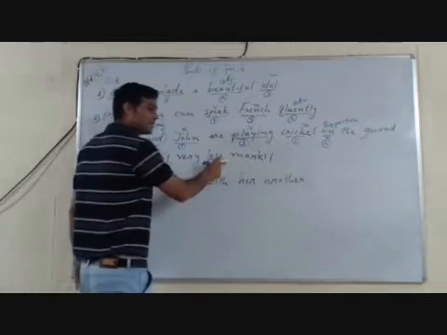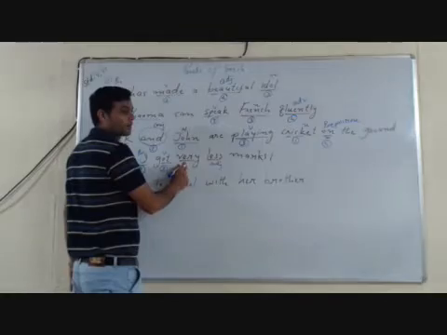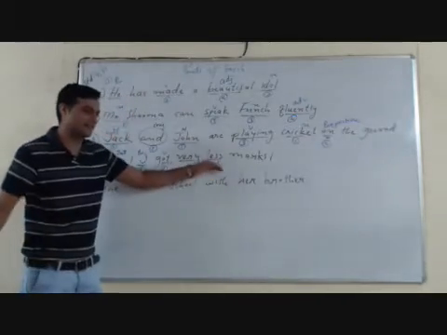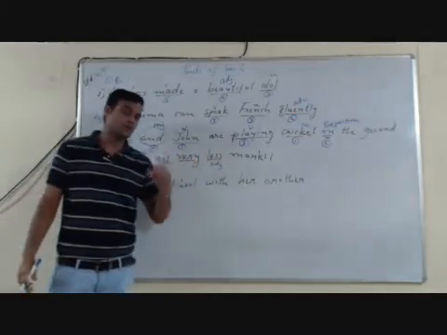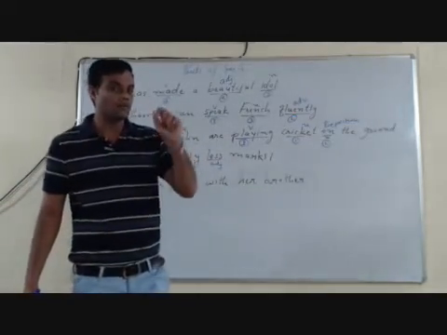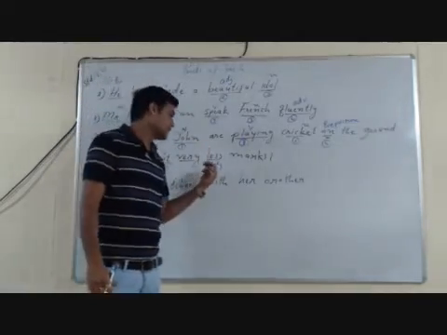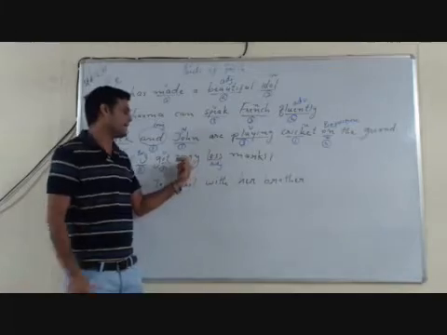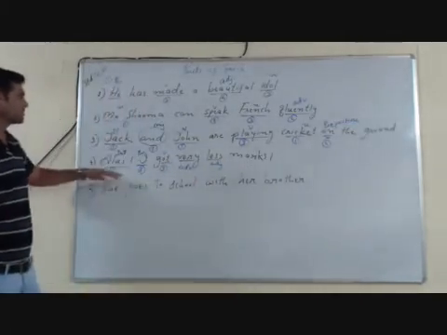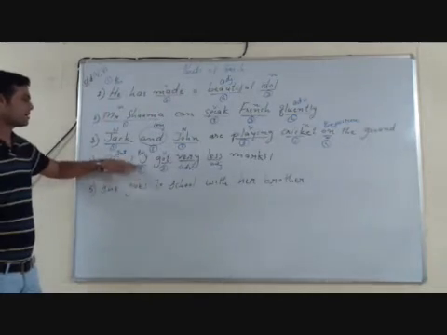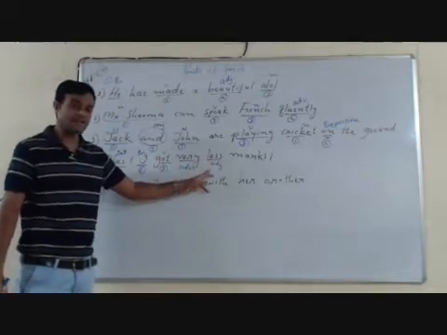And this less is also modified by the word very. If you remember the definition of adverb, a word that modifies a verb, adjective or another adverb is called an adverb. So here very is an adverb. So in this sentence, alas is an interjection, I is a pronoun, got is a verb, very is an adverb, and less is an adjective.